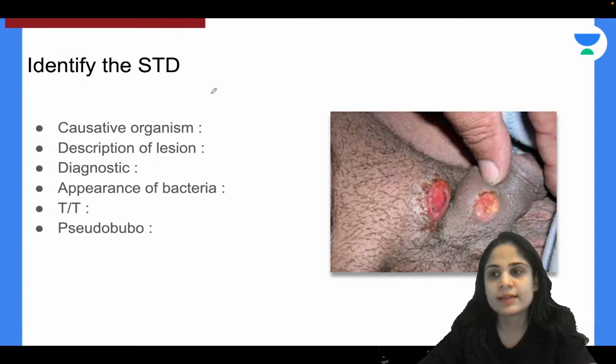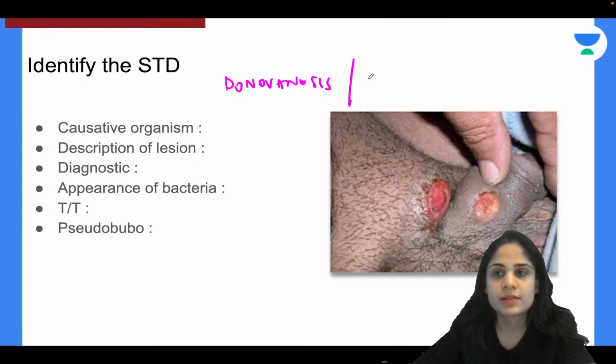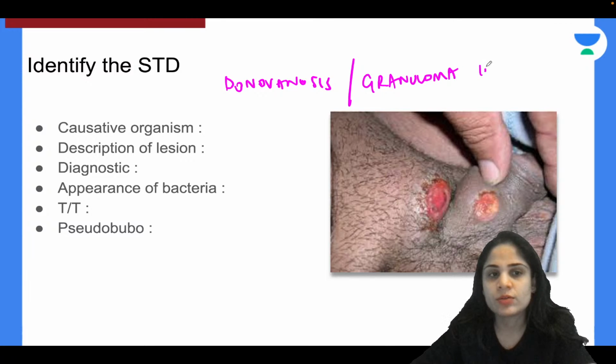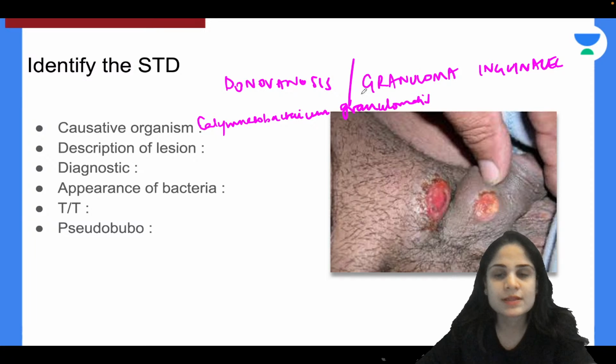Yes, absolutely correct. This disease is called as Donovanosis. What is the other name of this disease other than Donovanosis? It is also called as granuloma inguinale. Okay, what is the causative organism? All of you have identified it correctly. So the causative organism is Calymmatobacterium granulomatis. Okay, how do you describe this lesion?